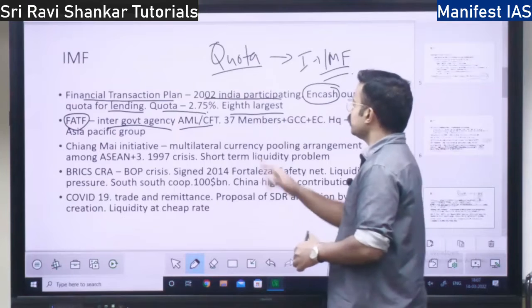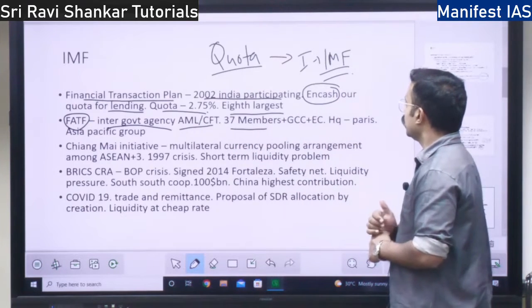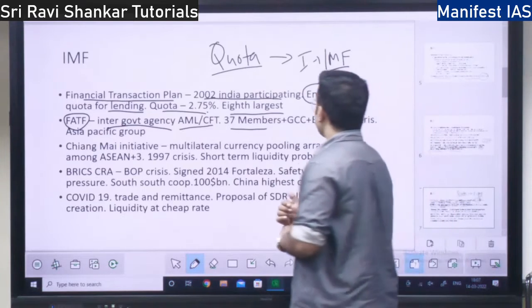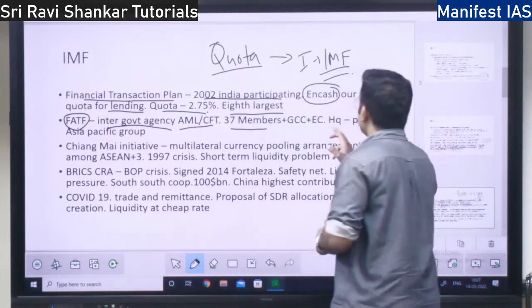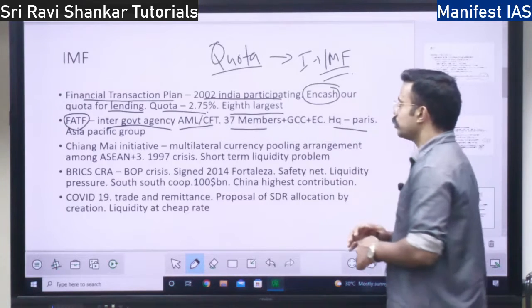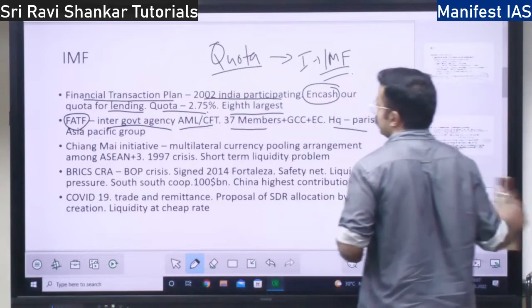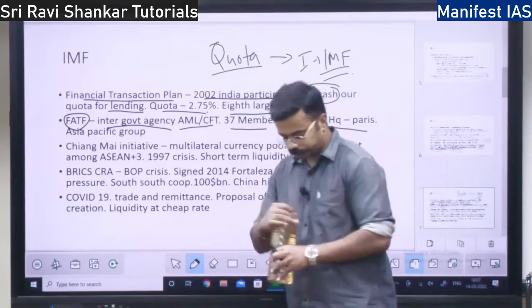Right? This has 37 members. The headquarters of FATF is in Paris. Right? So it has 37 members.